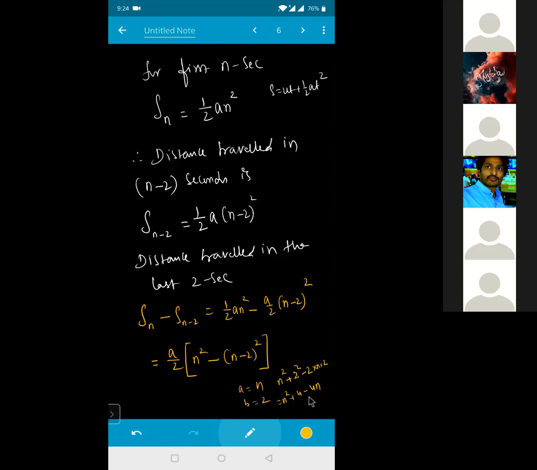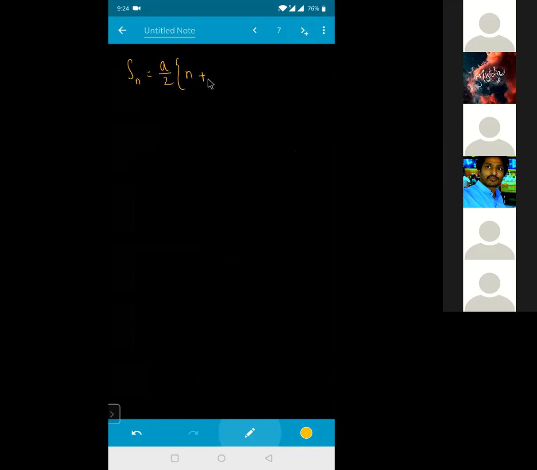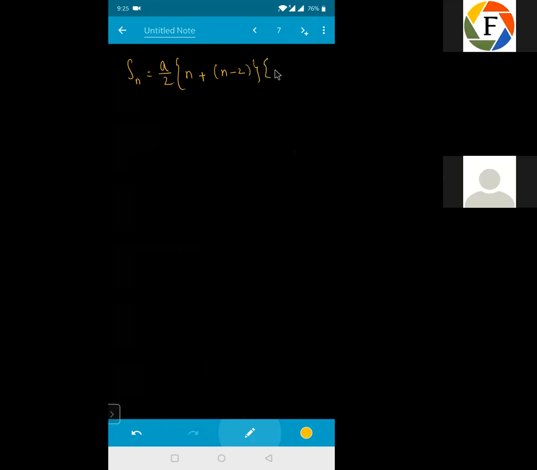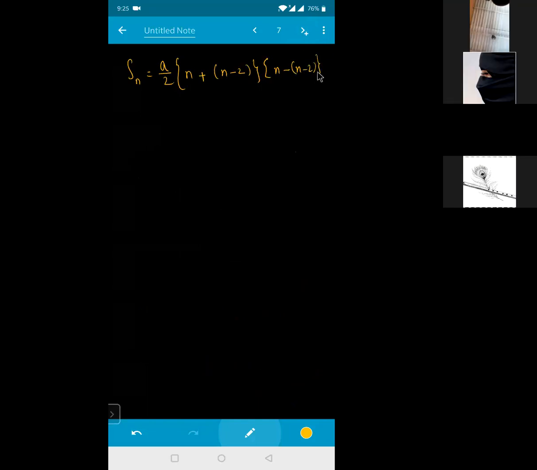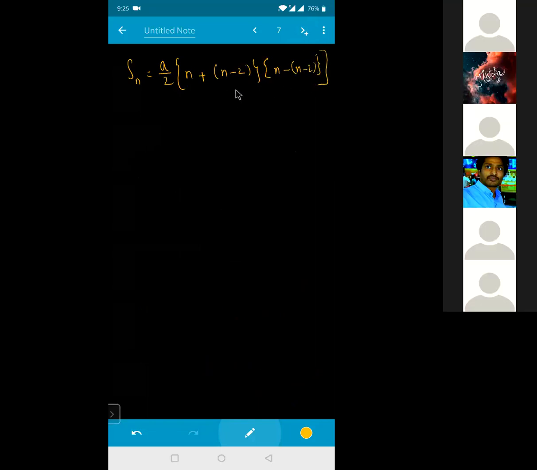Yes, sir. I can even write this as (a minus b) into (a minus b), again I will be getting the same relation. So if I simplify that, I can write this as n plus 2 into n minus 2, I'll be getting the same relation. So cancel in this one, right now, this will become how much?